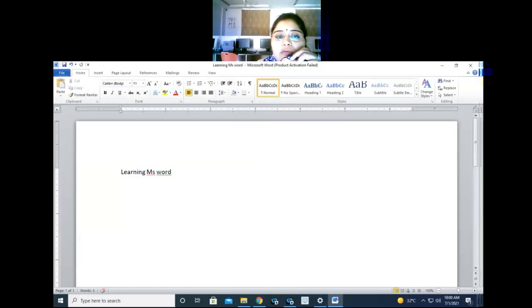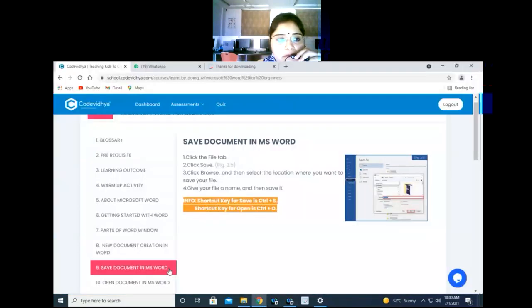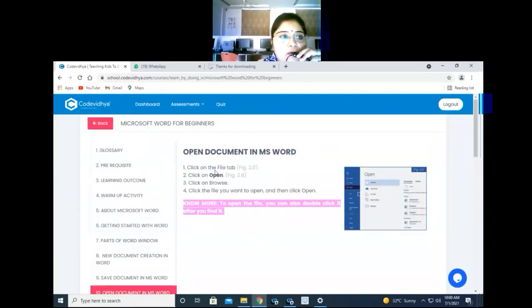Now we will move back to desktop. This is your desktop and this is the file we have created right now. Okay, so in this way we can save our files. Next is open document in MS Word. Same option in file tab.